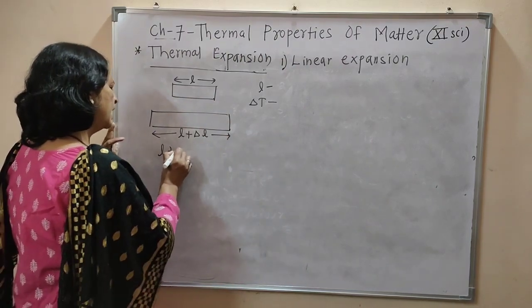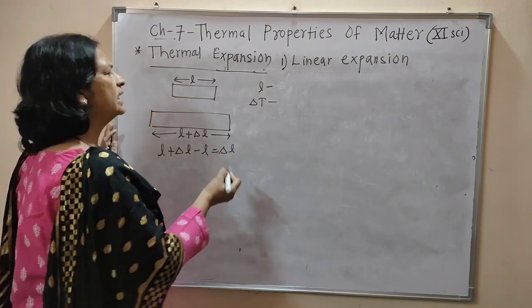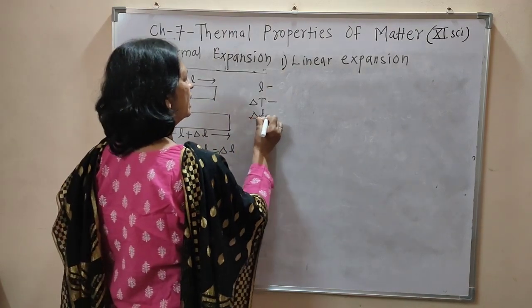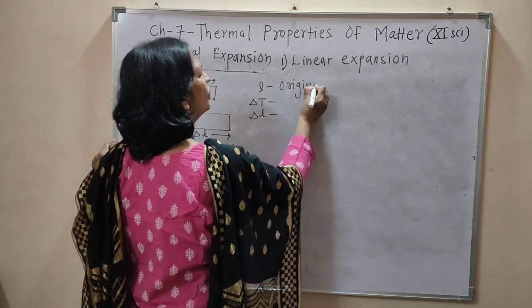L plus delta L minus L equals delta L, that is the increase in length. This L is the original length,